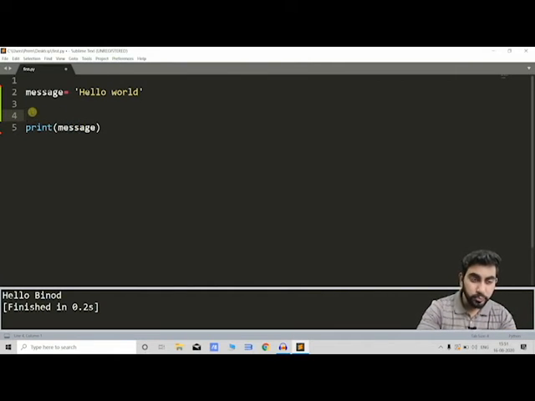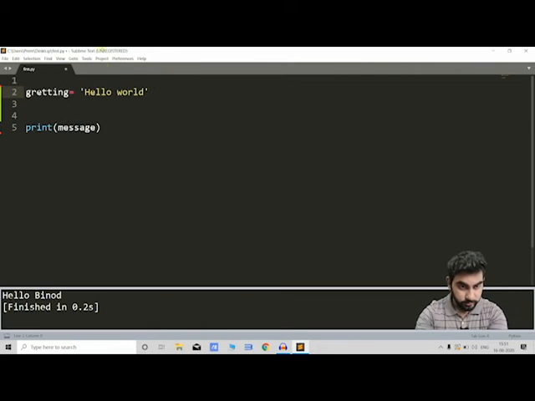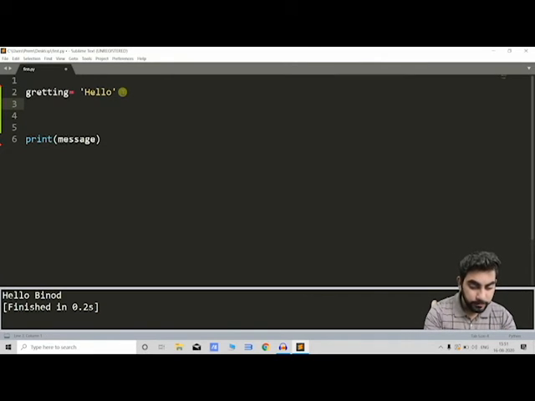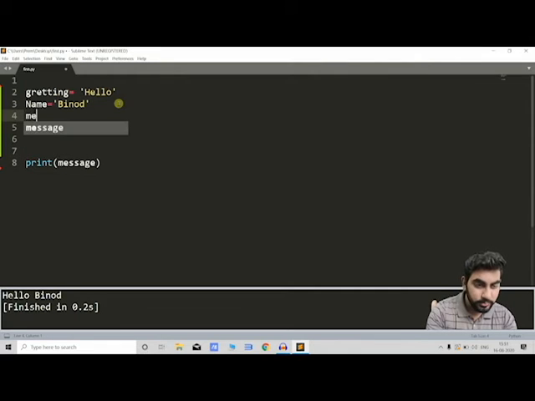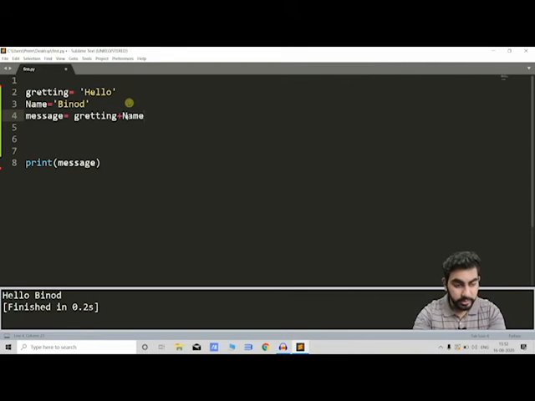it by the help of, we can do this by the help of a plus sign, like मैं इसको अलग में लिख लेता हूँ, like individual greeting, name में अपन नोट को डालेंगे, and if you want to concatenate it, we can just message is equal to greeting plus name, और we can print it.